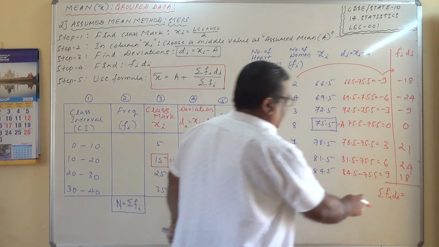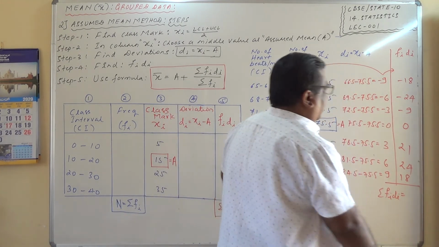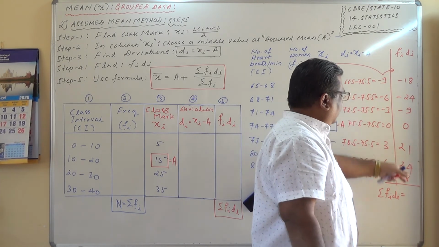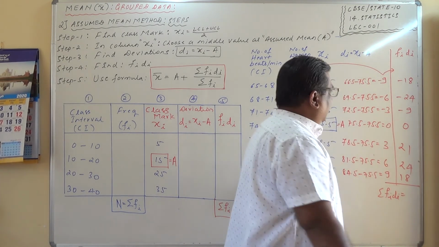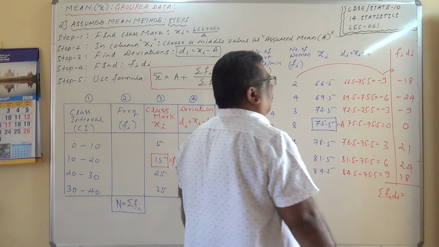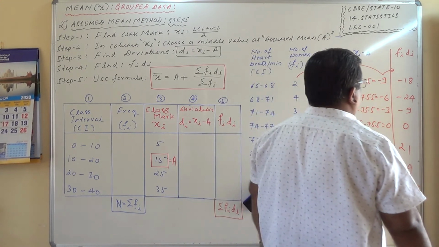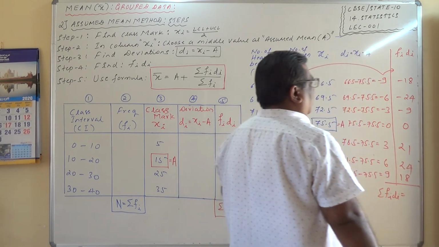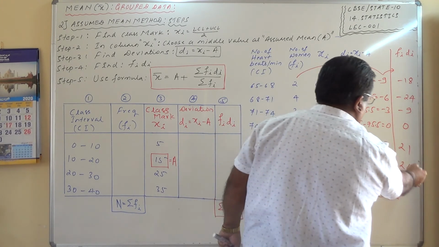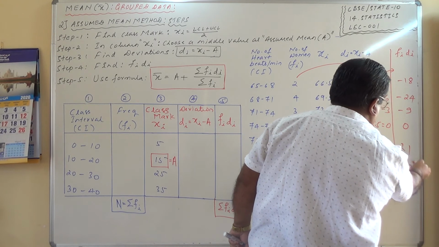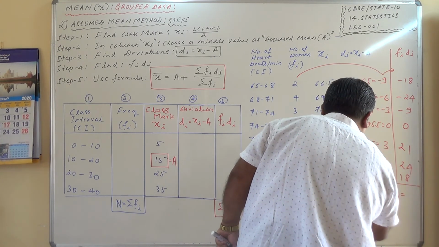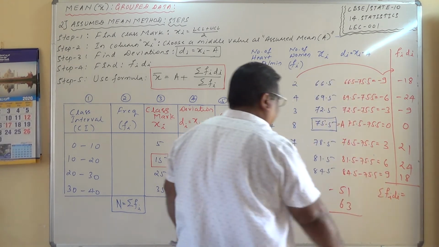Okay. Now sigma fidi. How do you calculate this one? Calculate all these negatives, add the positives and subtract. So how do you get this one? Minus 51, and this is 63, minus 51 plus 63.